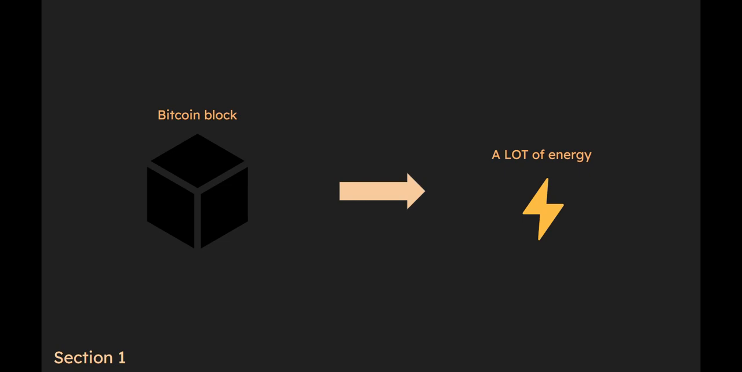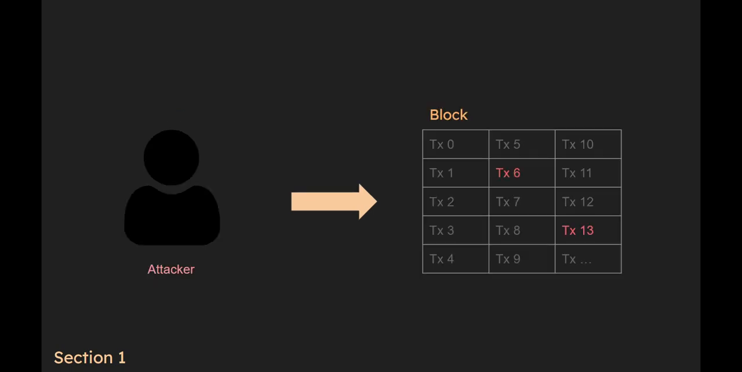Creating a Bitcoin block requires its creator to use a large amount of electricity. Because of this high energy requirement, people are inclined to play by the rules. Why? Suppose someone wants to create a block containing invalid transactions, for example. They would need to spend a lot of money to get the energy required to successfully create the block.